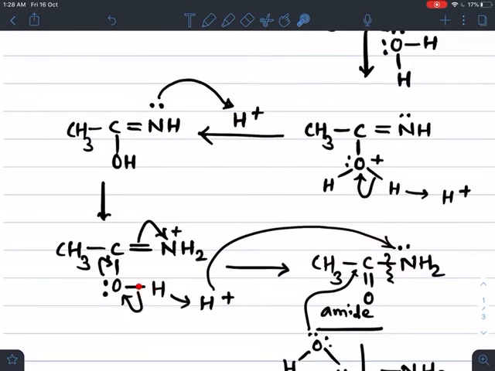It attracts this pair of electrons towards itself and there is a formation of H plus ion. Now this H plus ion further bonds with the NH2. So again this nitrogen bonds with H plus and forms NH3.